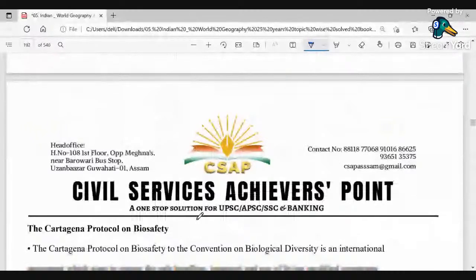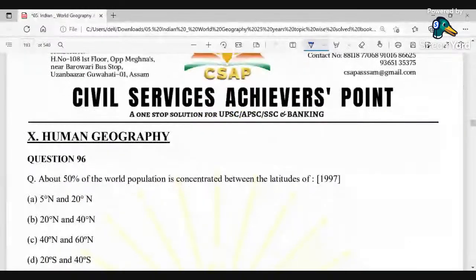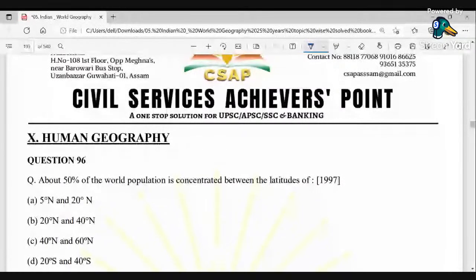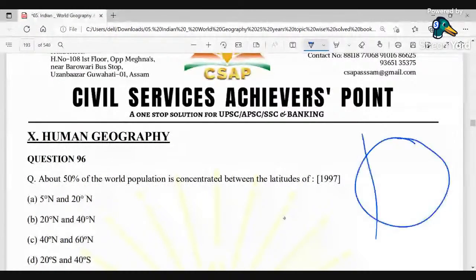Now, coming to the next question, on human geography. The first question: about 50% of the world population is concentrated between the latitudes of what? If I draw the globe, the longitudes go this way, and the latitudes are the horizontal lines.